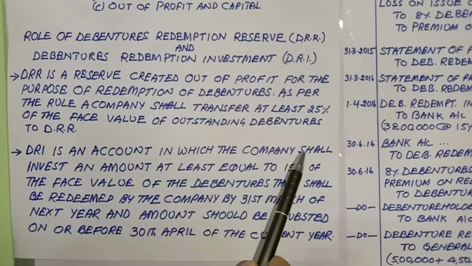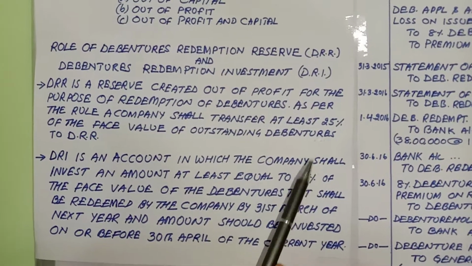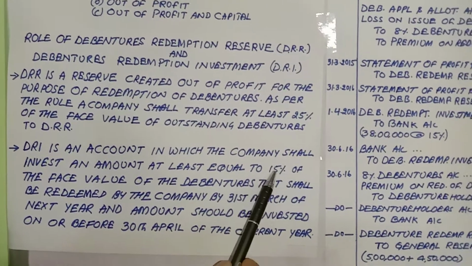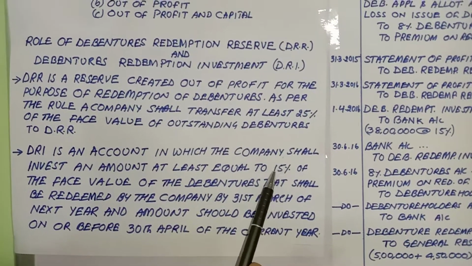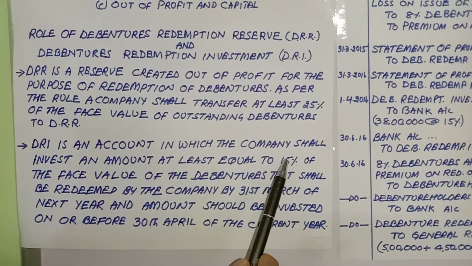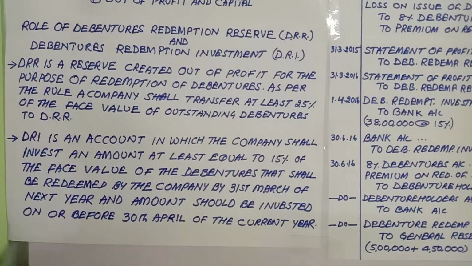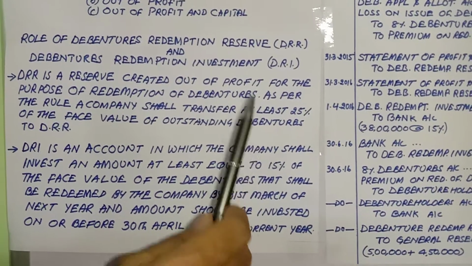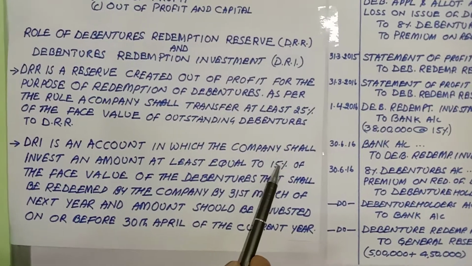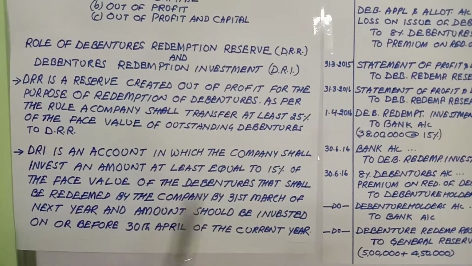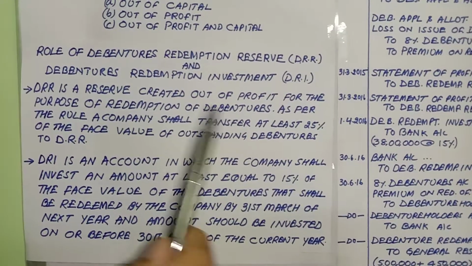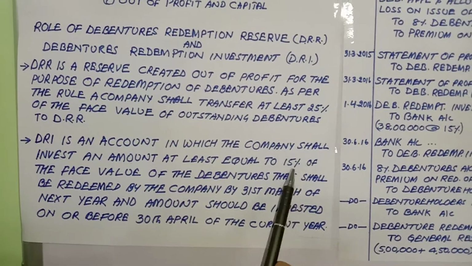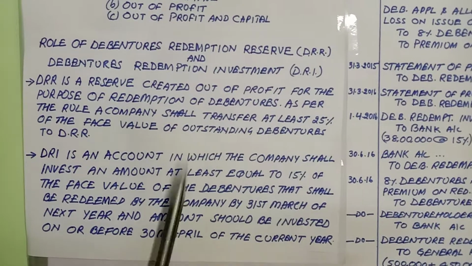If the debenture cost is 10,000 rupees, then as per SEBI rule and the new Companies Act 2013 rule, 15% of the face value, that is 1,500, will be this DRI. But if the rate is not specified, then as per the question, you need to think about the percentage.